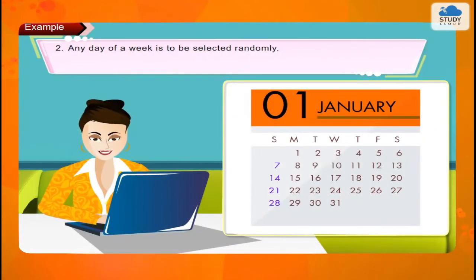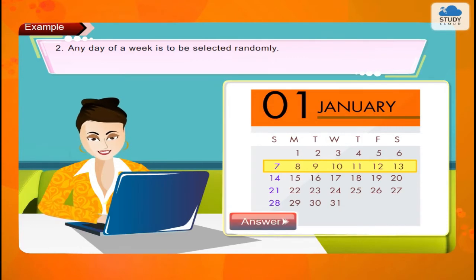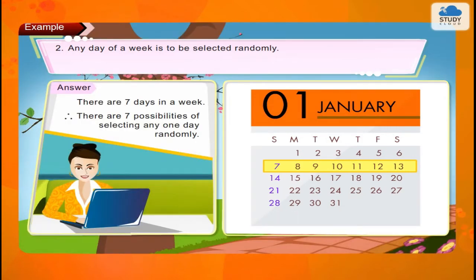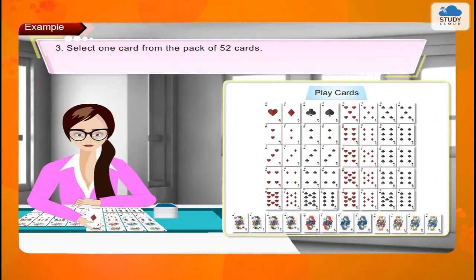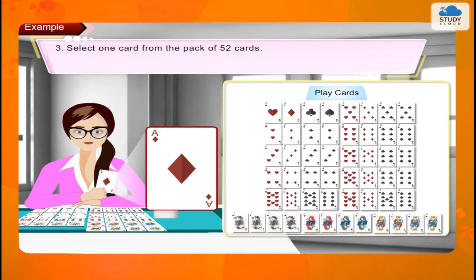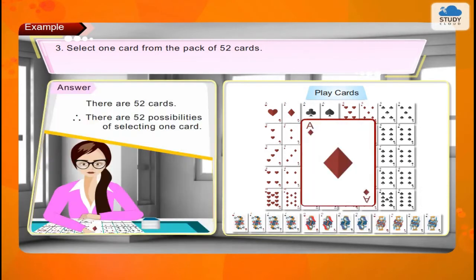2. Any day of a week is to be selected randomly. Answer: there are 7 days in a week. Therefore, there are 7 possibilities of selecting any one day randomly. 3. Select one card from the pack of 52 cards. Answer: there are 52 cards. Therefore, there are 52 possibilities of selecting one card.